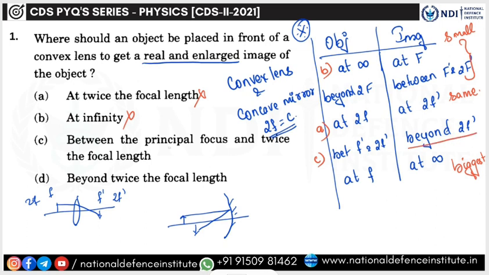Beyond twice the focal length is option D. As I told you, as you move down the table, the size increases, with this being the smallest and this being the biggest. But over here, it is not going to be in increasing order, hence this is also not the case. Hence, we end up with option C.